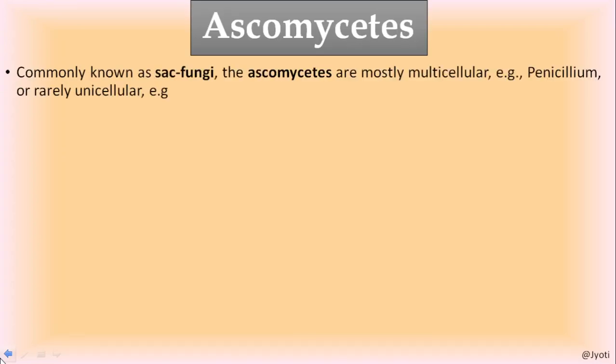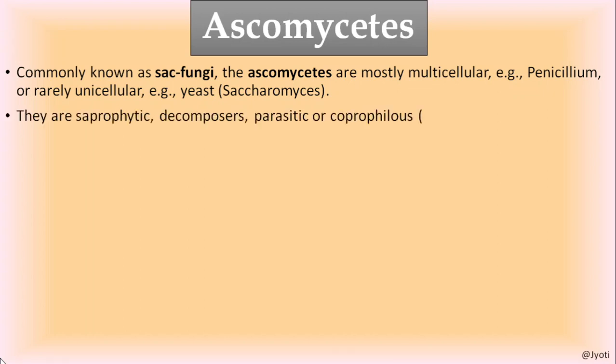Next group of fungi is the ascomycetes. They are also known as sac fungi. They are mostly multicellular. I have already shown you the diagram of penicillium, in which the conidia are formed. They are mostly multicellular, but rarely they are unicellular also, and the most common one is yeast.